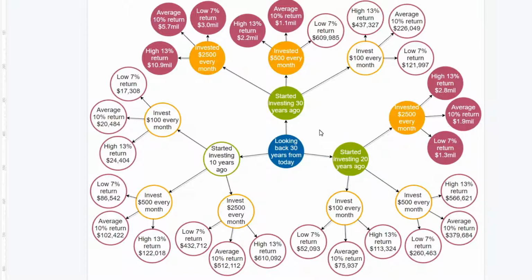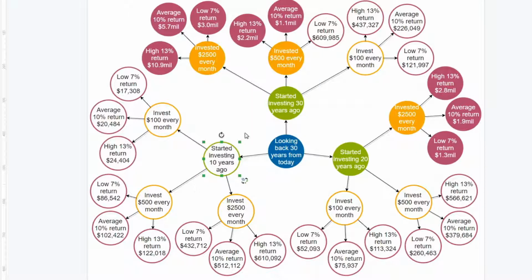Second, you may notice that some circles are solid and others are just an outline. These tell you whether the decisions made up to that point led you to becoming a millionaire or not. The solid colored circles indicate that becoming a millionaire is still a possibility, while the empty circles tell us that we have failed to meet our goal.